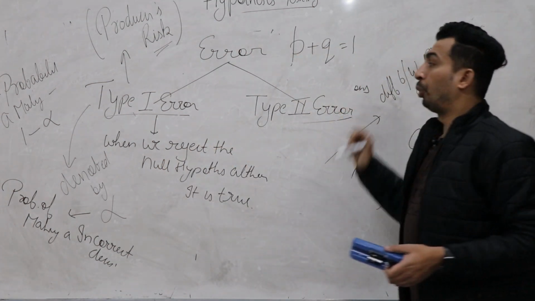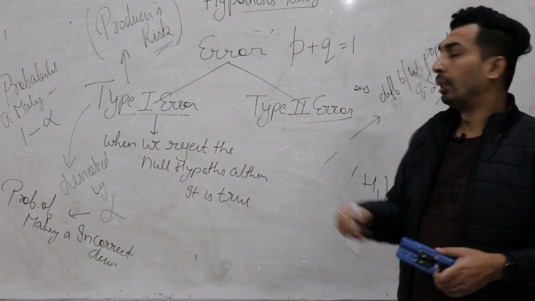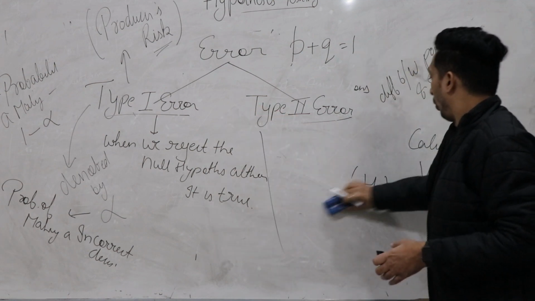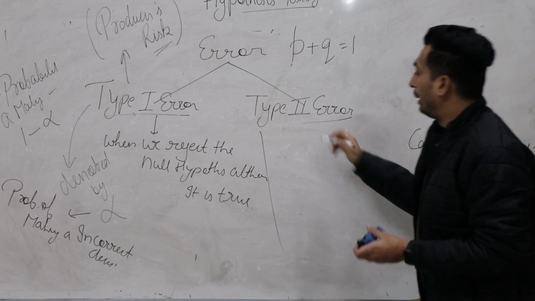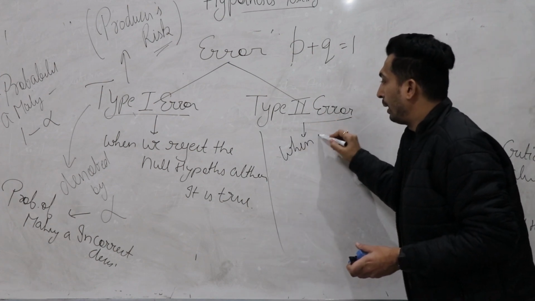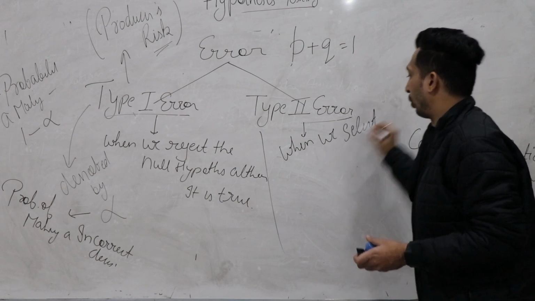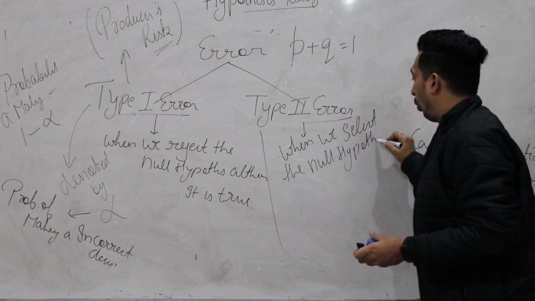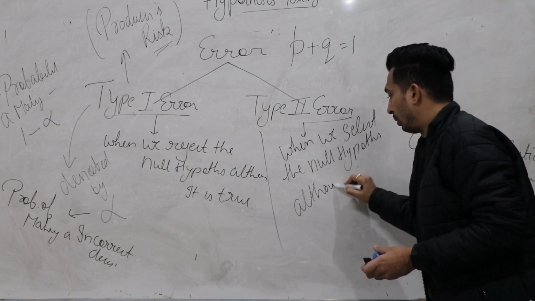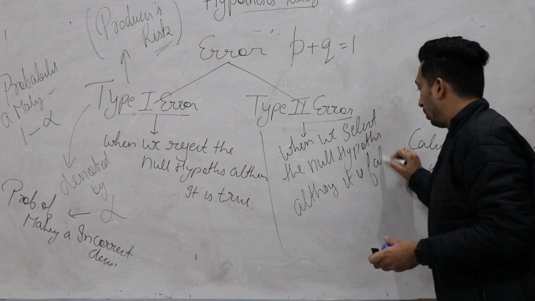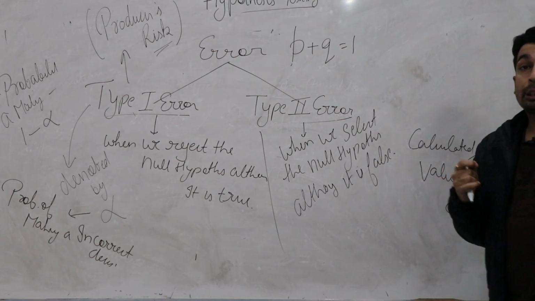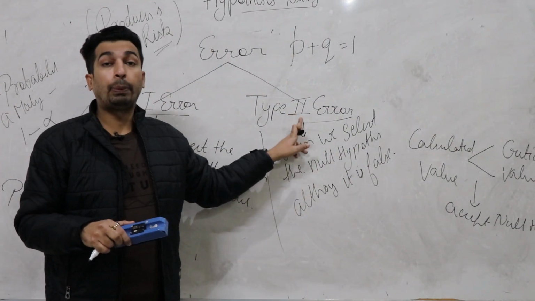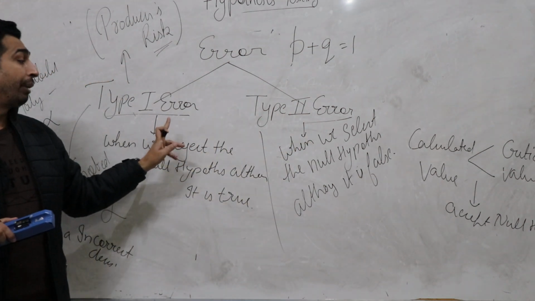Now the second one is type 2 error. What do you mean by type 2 error? Just opposite from type 1 error. It simply means when we select the null hypothesis although it is false. Meaning your null hypothesis was false, you should not have accepted it, but you accepted it, so that's called type 2 error, just opposite from type 1 error.